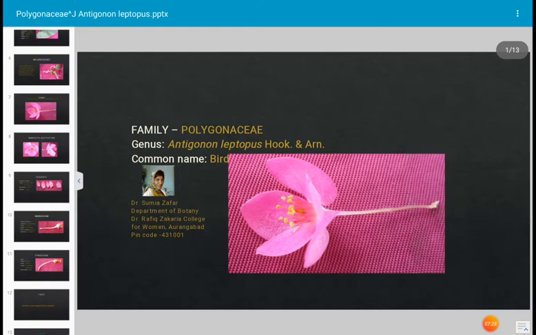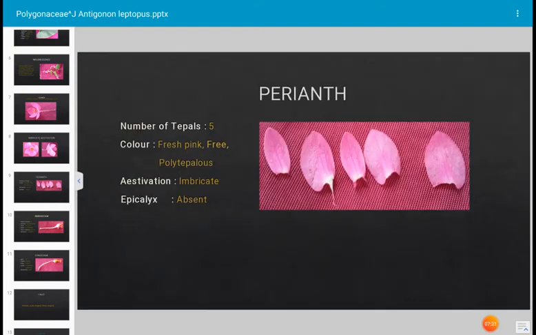This is the perianth of Antigonon leptopus. There are 5 tepals, the color of tepal is fresh pink, and these are free. Therefore it is polytepalous condition. Aestivation is imbricate, and epicalyx is absent.